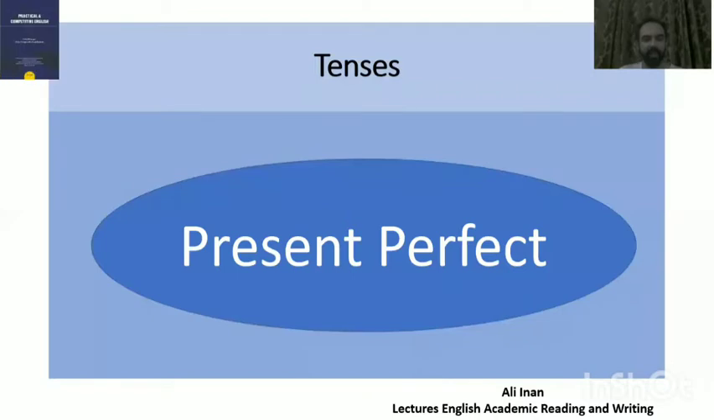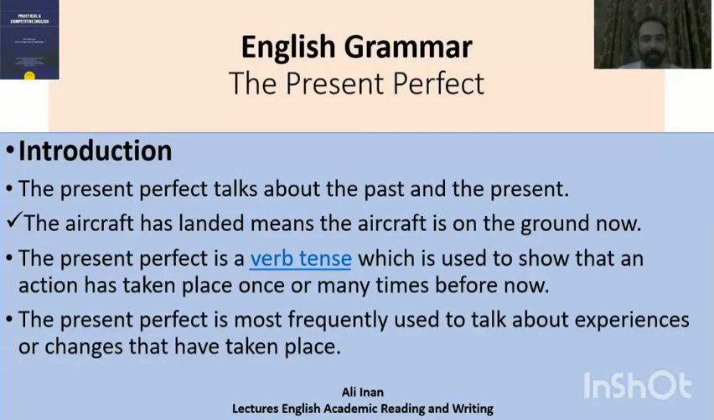Today I'll discuss the present perfect tense. The present perfect is an interesting tense to discuss because it talks about the past and the present. So, we are referring to an action that has occurred in the past, but it also has some relevance in the present. Let's take an example. The aircraft has landed means the aircraft is on the ground now.